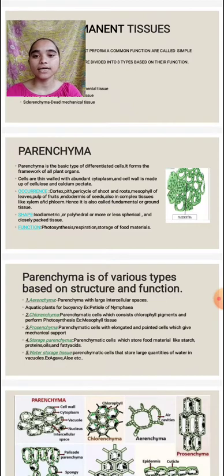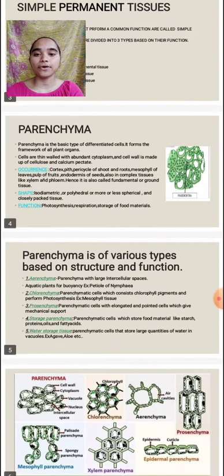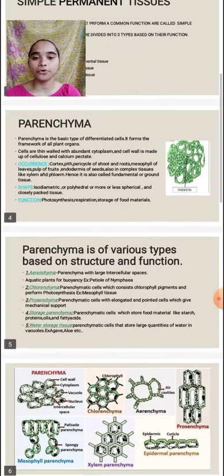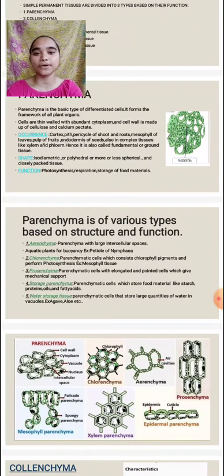Parenchyma occurs in every part of the plant, for example in cortex, pith, pericycle, shoot, root, etc. The shape of parenchyma is isodiametric or polyhedral or more or less spherical, and it is a closely packed tissue. The function of parenchyma is photosynthesis, respiration, and storage of food materials.